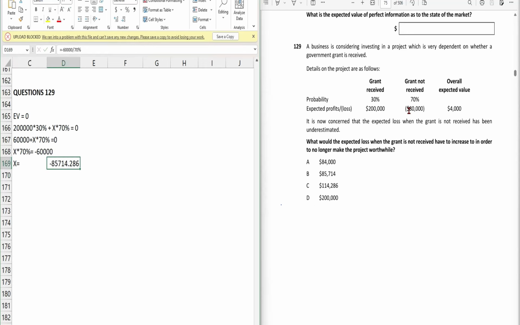So yes, our expected loss is 85,714. As the question was saying that the expected loss is underestimated, yes it was. So its actual value is 85,714, which is option B. I hope you guys understand this.